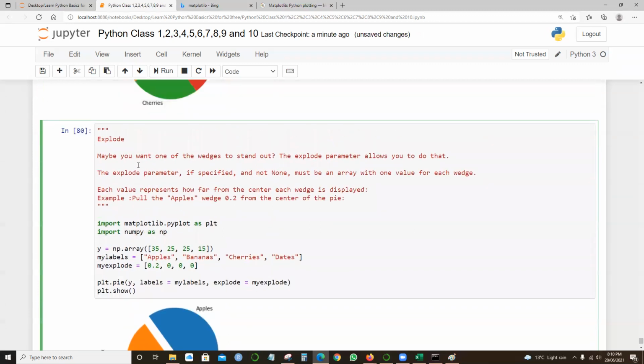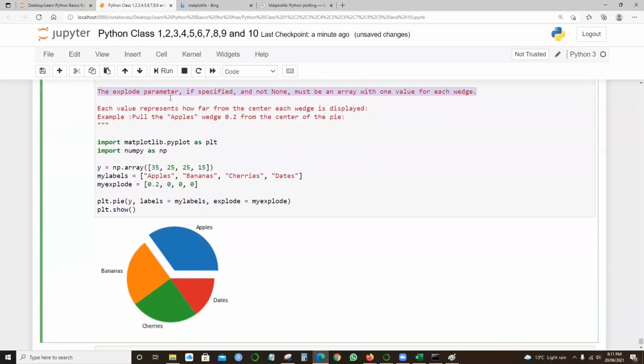So here what happens is explode. Maybe you want one of the widgets to stand out, like apples. The explode parameter allows you to do that. The explode parameter, if specified and not none, must be an array with one value for each widget. Each value represents how far from the center each widget is displayed. For example, pull the apples widget 0.2 from the center of the pie.